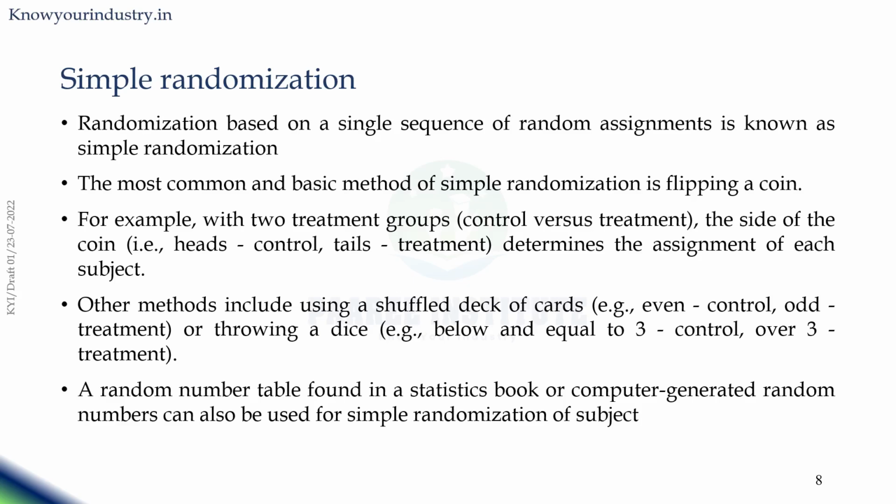Other methods include using a shuffled deck of cards, where even is control and odd is treatment, or throwing a dice, where below and equal to 3 is control and over 3 is treatment. The random number table found in statistics books or computer-generated random numbers can also be used for simple randomization of a subject.